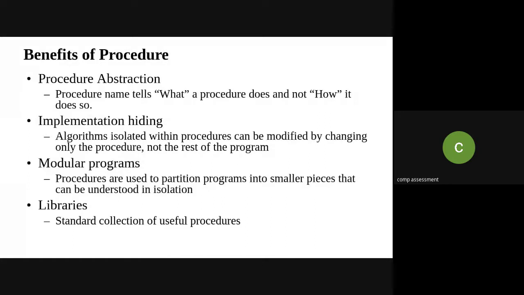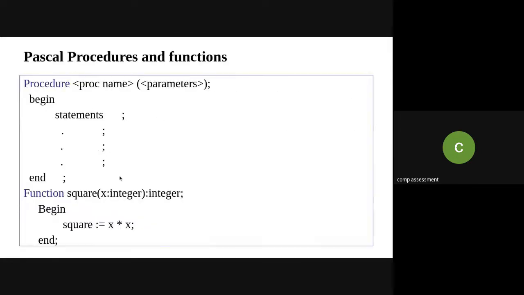I will give an example from C programming, because you are familiar with C and Java. Whenever you want to use a standard collection of useful procedures like trigonometric operations or basic mathematical operations like square and square root, you use the math library. So these are the 4 benefits of the procedure: abstraction, implementation hiding, modular programs, and libraries.